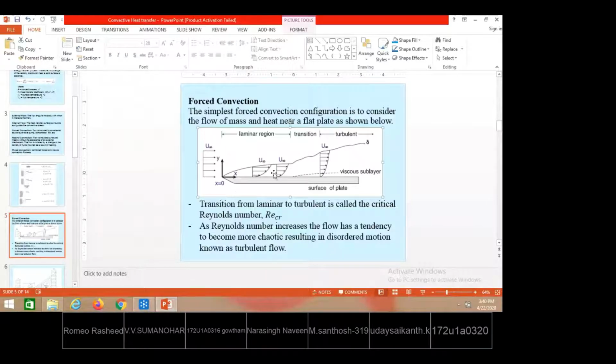So what is the change of behavior? After entering onto the plate surface, we can treat the fluid as a combination of n layers of fluid particles. The very first layer of fluid particles, when they enter onto the solid surface, will stick to the surface. The plate is static, it is not moving. Therefore, by sticking to the plate surface, the very first layer of fluid particles also attains the same velocity as the plate, that means zero velocity.